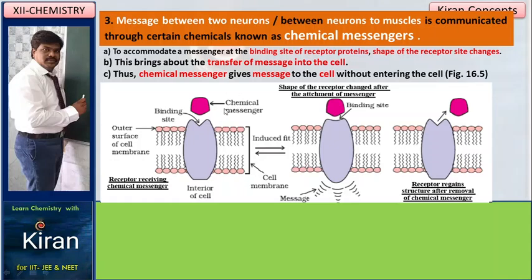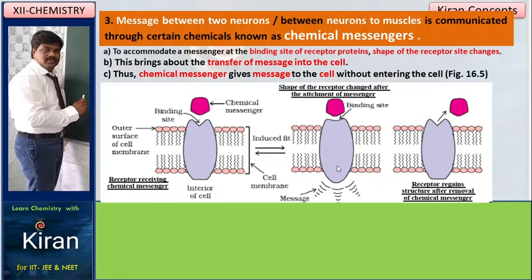So this chemical messenger will come and occupy the active site, that is called the receptor. This receptor is present in the cell membrane. When the chemical messenger comes and occupies, the receptor shape will be changed. The binding site shape is changed like this. At this particular time, the message is transferred to the cell and the entire body, including muscles. So in this way, the chemical messenger helps to send the message by using active receptors.